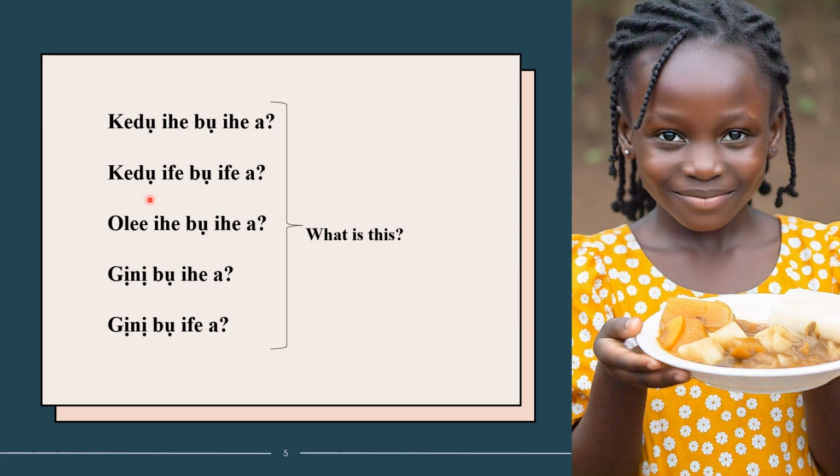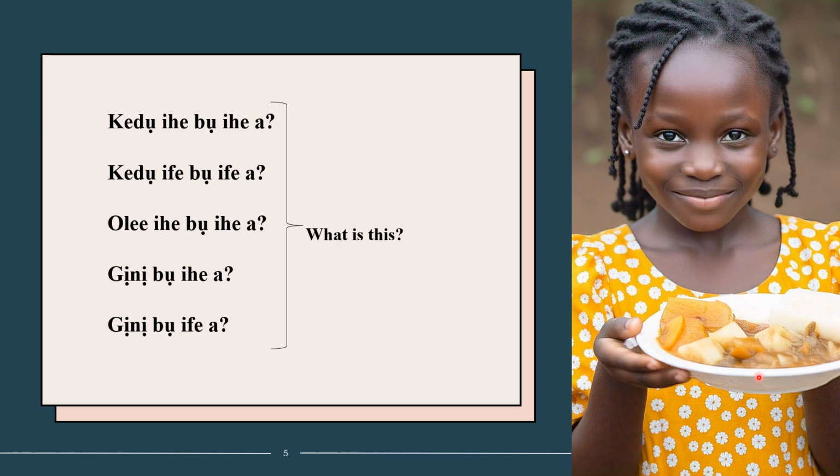You notice that they all have the same tone. The only difference is some consonants. Like here we have H and F. Kedu ife bụ ife a? Olee ihe bụ ihe a? Gịnị bụ ihe a? Gịnị bụ ife a? What is this? So apart from asking what an item is, this is food, you can say gịnị bụ ife a? Kedu ihe bụ ihe a?